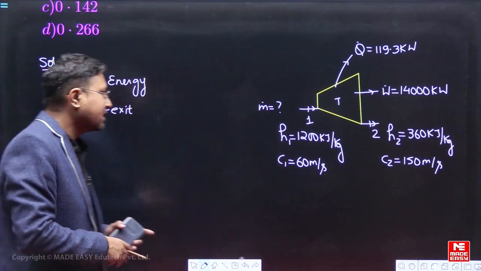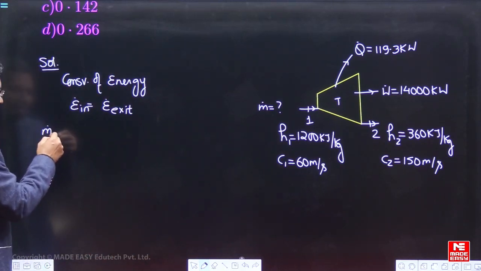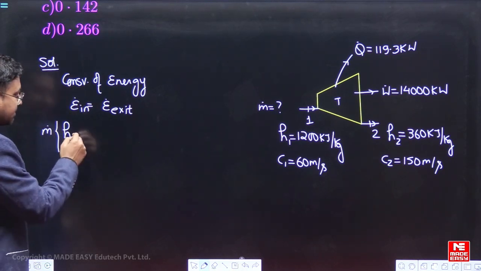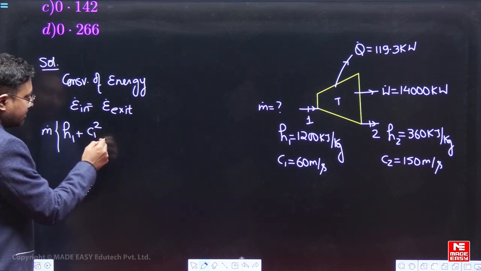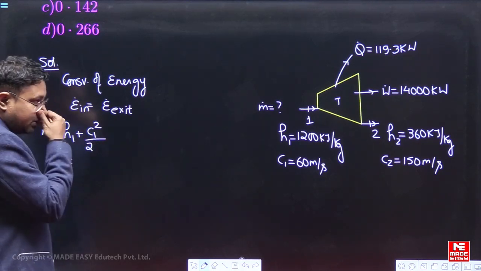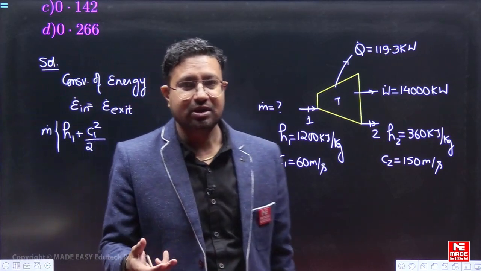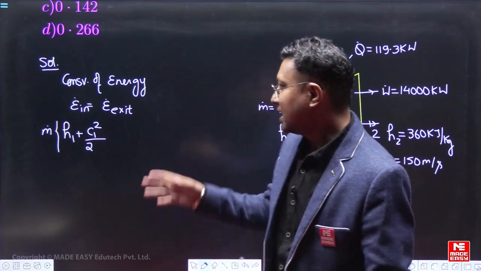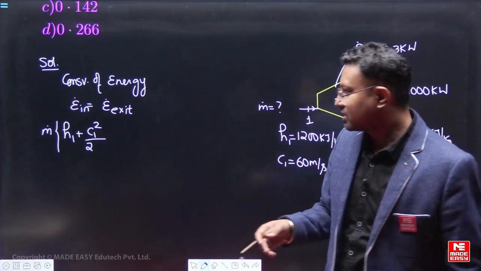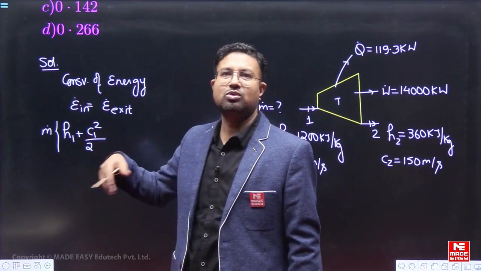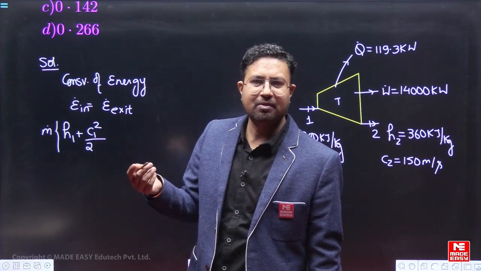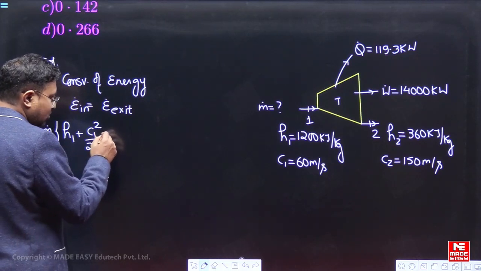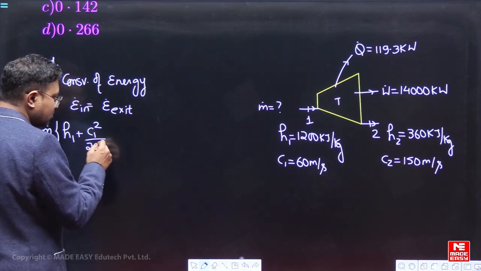तो inlet का rate कैसे निकालेंगे? भाई mass inlet is m dot, per unit mass energy, enthalpy की फॉर्म में h1 और velocity के थ्रू c1 square upon 2. जब हम c1 square upon 2 लिखते हैं ना, if we write the velocity in meter per second, the unit comes out to be in joule, and enthalpy is in kilojoule. तो some of the books write 2000 here, कुछ किताबों में यहाँ 2000 भी लिखा जाता है, ठीक है. तो obviously we will be keeping it in meter per second. तो let me write it, या तो 10 to the power -3 से multiply कर देते हैं या इसको 2000 कर देते हैं, ठीक है.